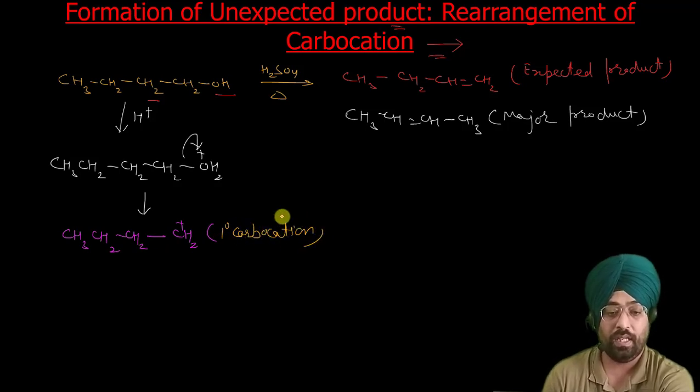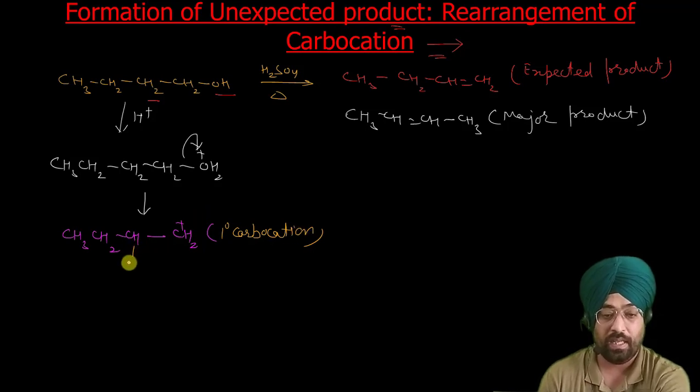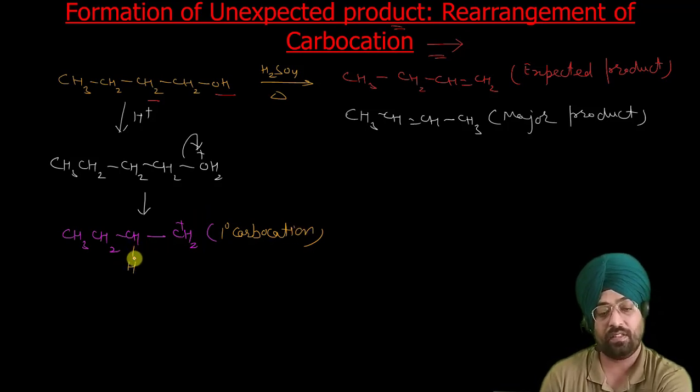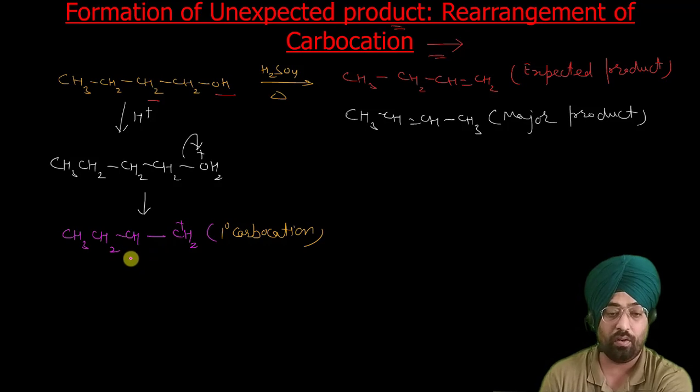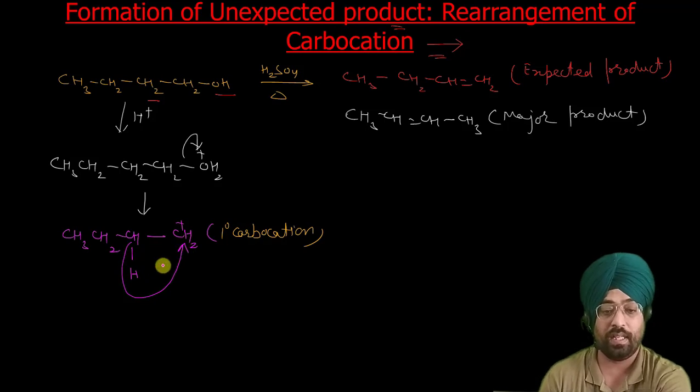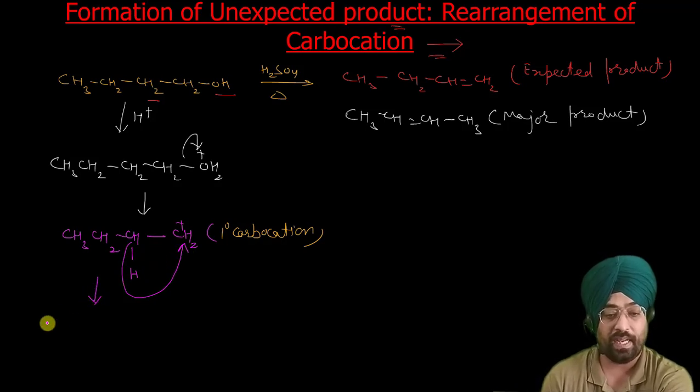Now let us see if we can do something with it. Suppose we write this CH2 as C, H and H. Then we will see how we can proceed. Suppose we shift this hydride from here to here, then what will we get? We will get CH3CH2CH positive CH3.